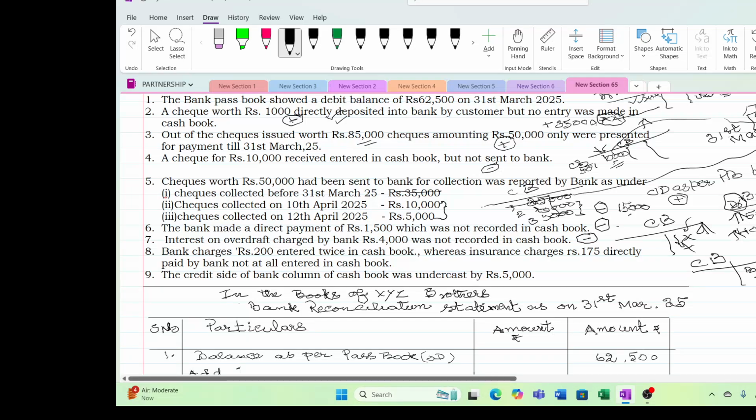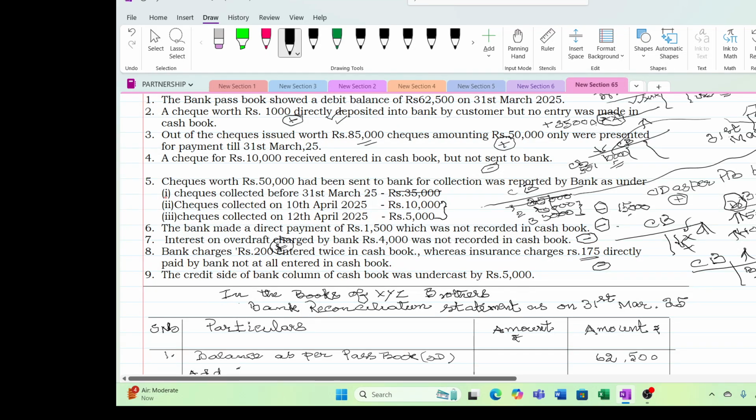So by mistake, I have increased my loan. What I did, I have increased my loan by 200 by mistake. So you have to add, because you are going to reach your correct balance. Whereas insurance charges 175 were directly paid by the bank. Like this, 1500 also was a direct payment made directly by the bank. So they have increased my loan account. I do not know, so I have not increased. So this will come as minus.